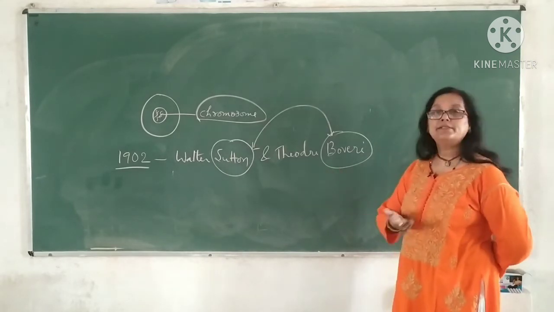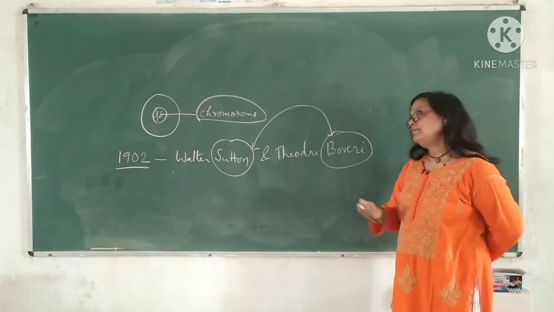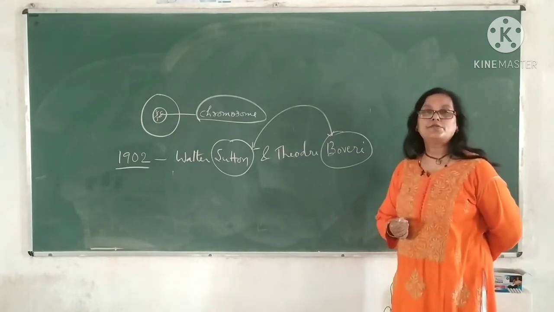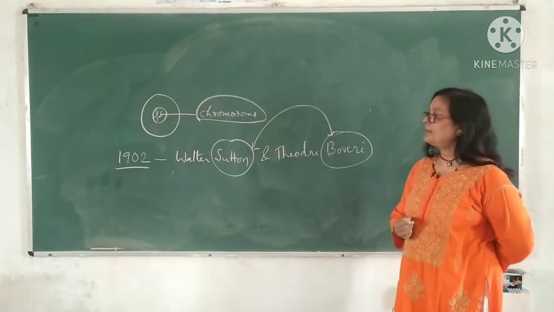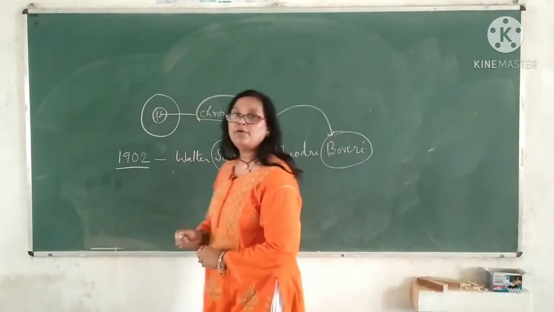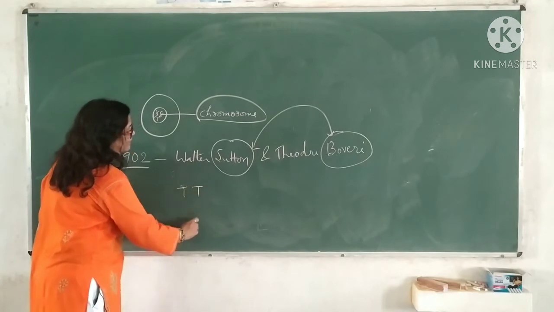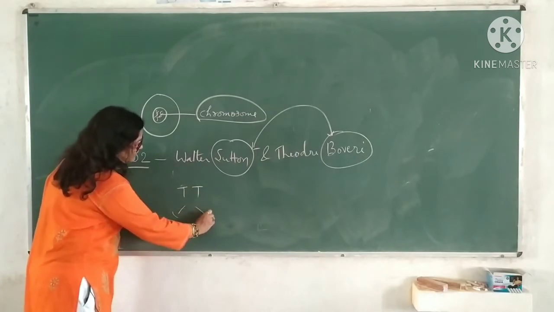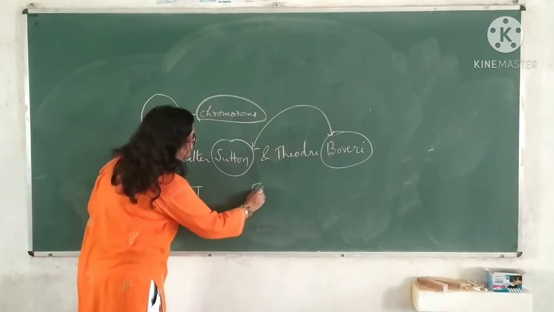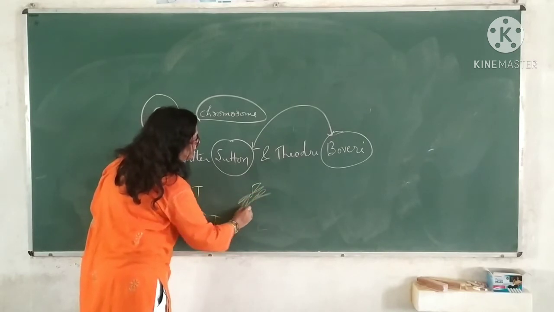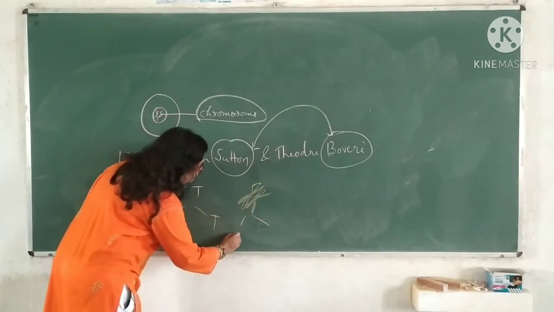As factors remain in pairs, similarly chromosomes also remain in pairs. During gamete formation, as the factors segregate, similarly chromosomes also segregate.